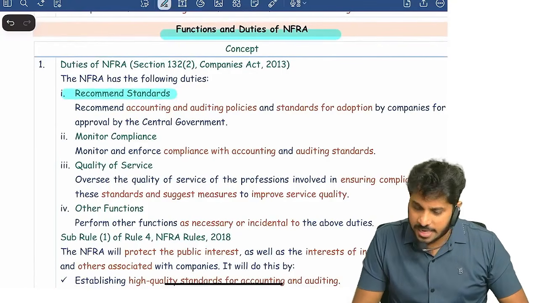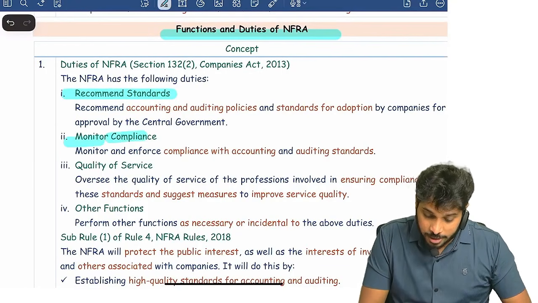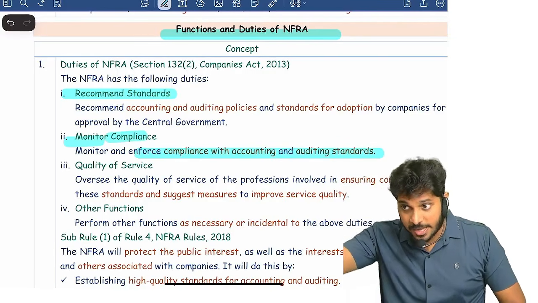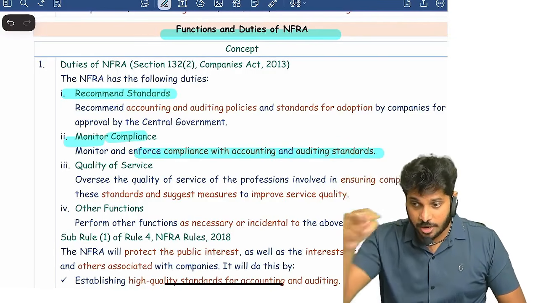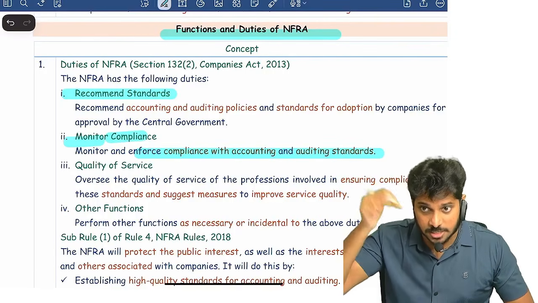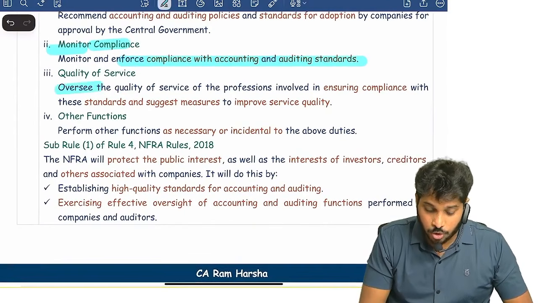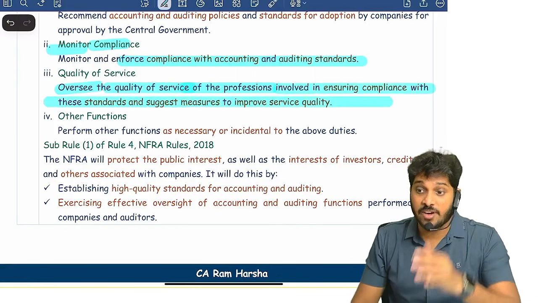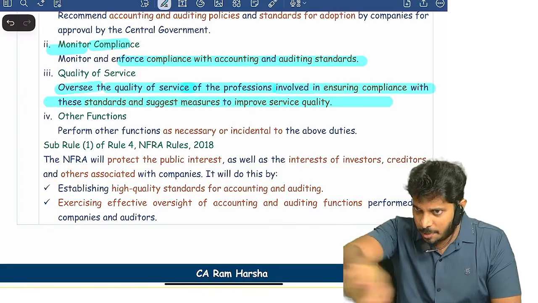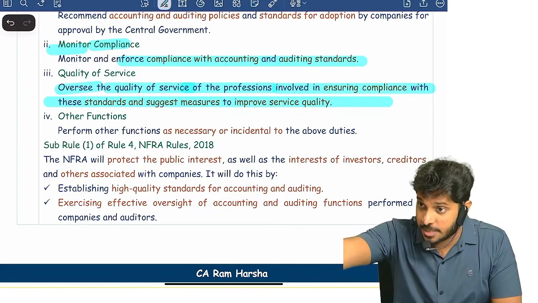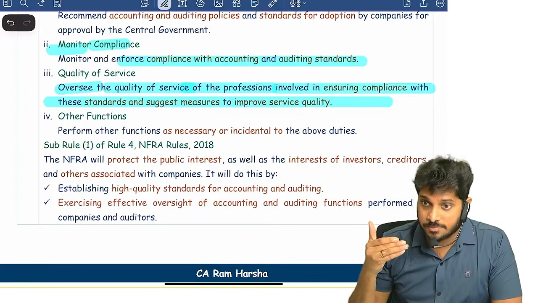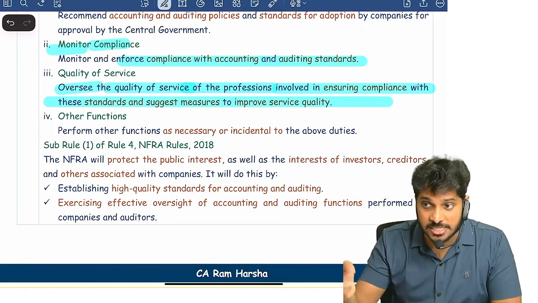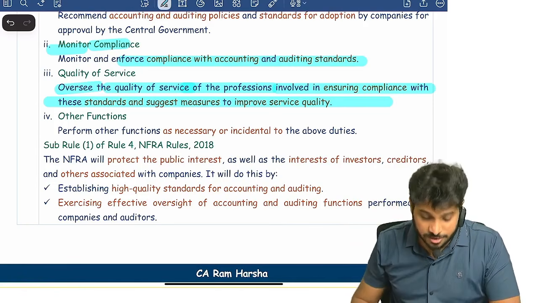Now what are the functions and duties of NFRA? They will recommend standards to the central government. They monitor compliance by companies with accounting standards. They monitor compliance by auditors with auditing standards. They monitor whether auditors are doing audit as per standards. And they oversee the quality of service of the professionals involved in ensuring compliance. NFRA can select some auditors randomly, and the reports they signed, they can review. They can review the quality of audit performed by professionals.